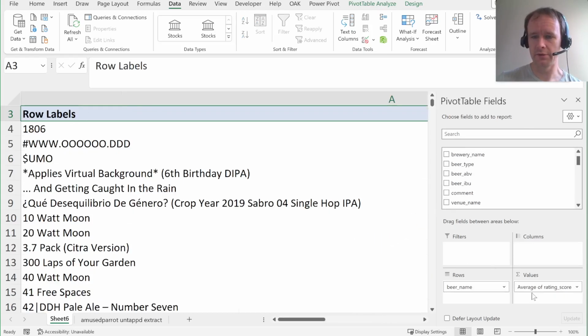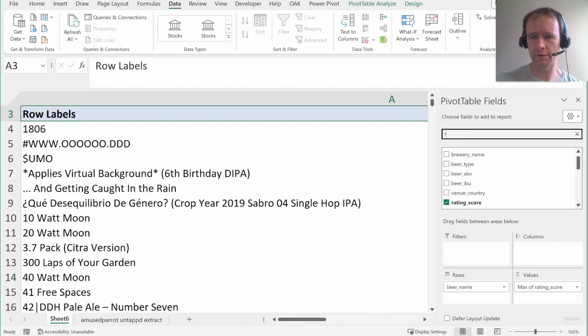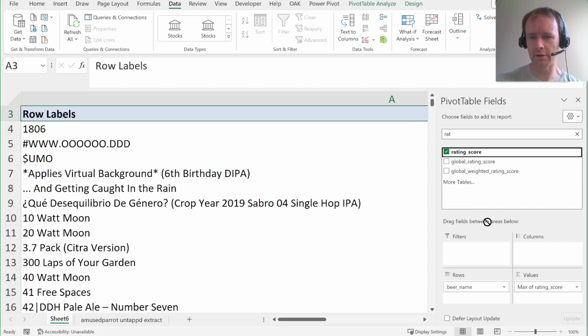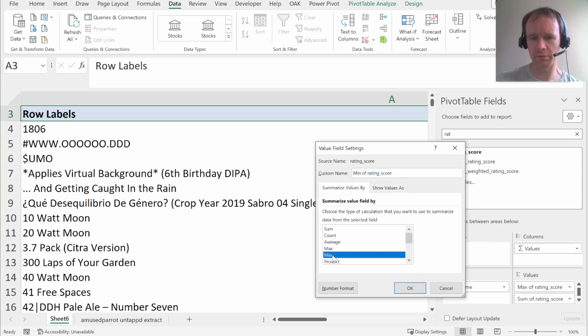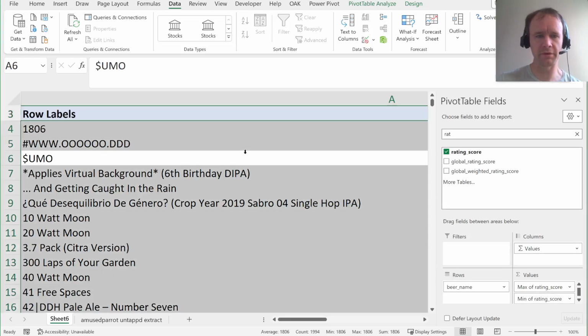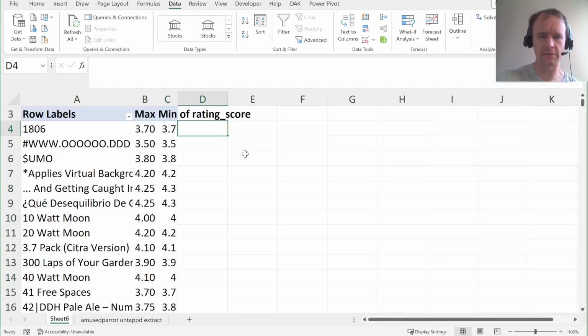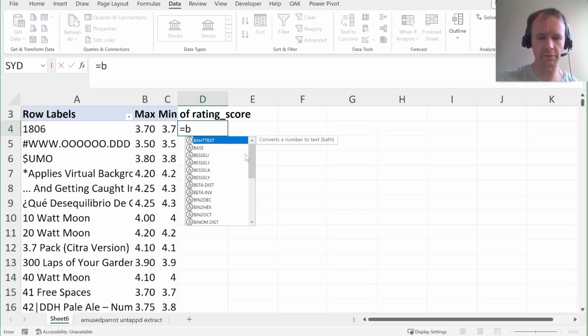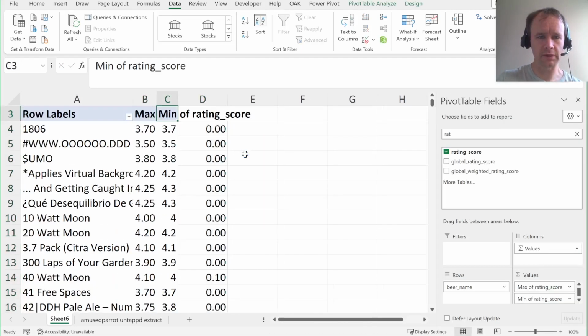So let's do this. That's all the beers. And let's look at the max review and grab the rating again and look at the min review. Now, if I were a bit smarter with pivot tables, I think there is a way to make a pivot table calculate for you the difference between the max and the min, but I'm not a bit smarter with pivot tables, so I don't really use them very much. But we can do something like this.